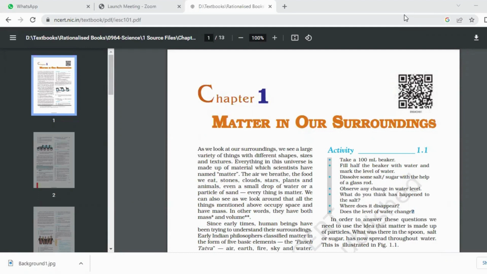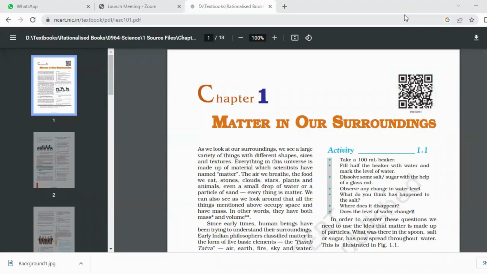Then comes biology. Biology, everyone knows, right? Bio means life. Logy means study. Wherever the word logy comes, it is studying. So the study of life is biology. Okay, so these are the three branches.